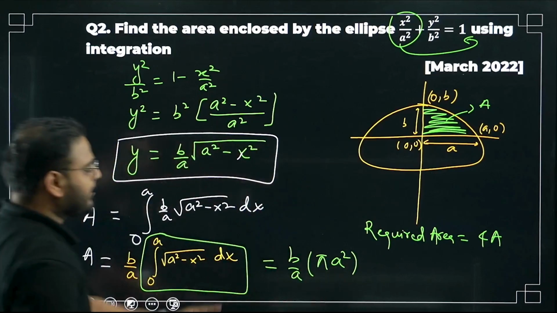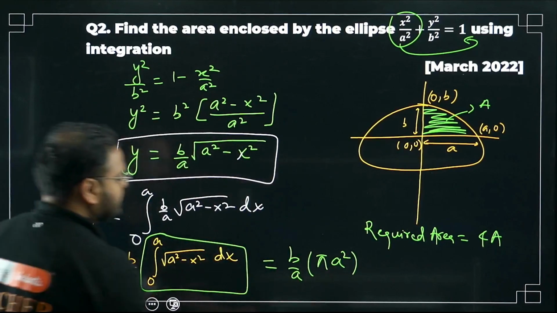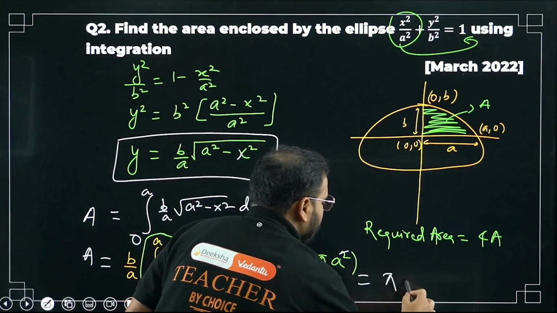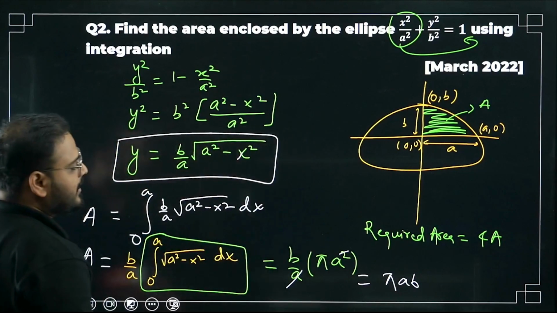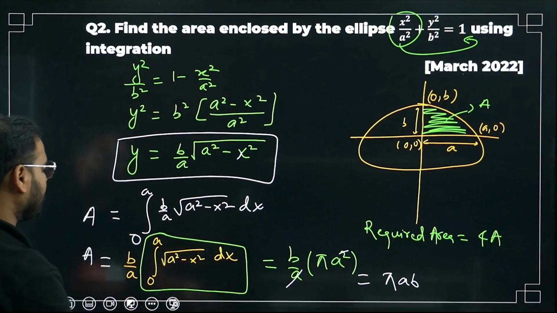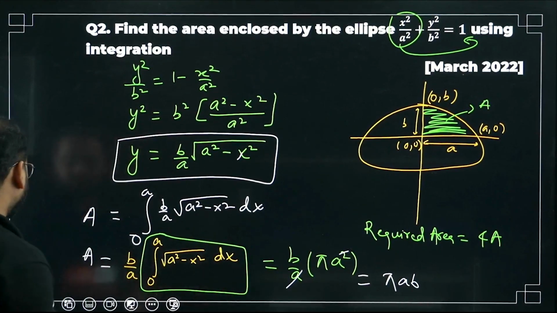What I'm getting? Please check. A and A are cancelled. What was the result? Pi AB. Pi AB. Correct.